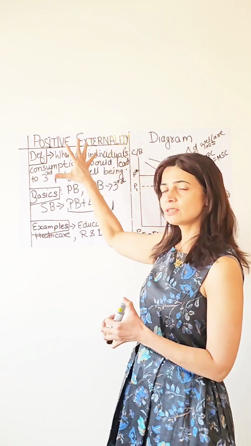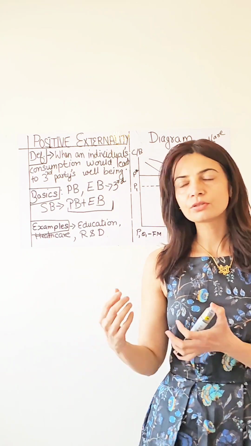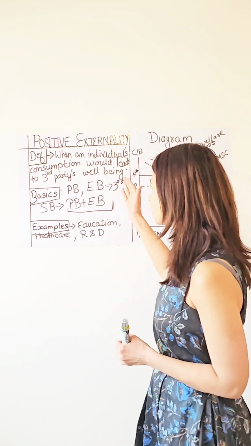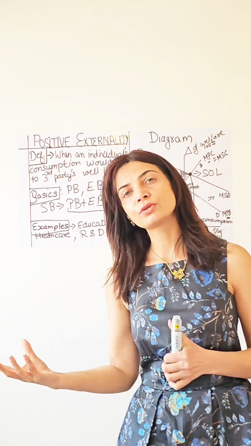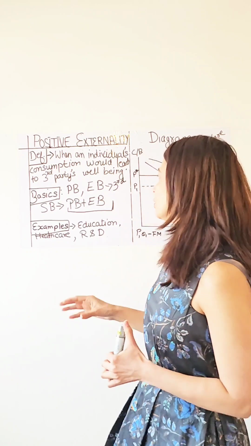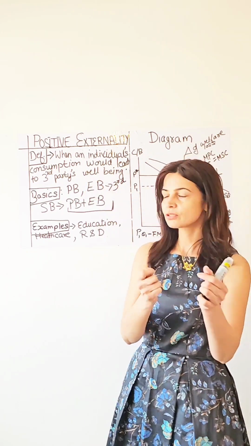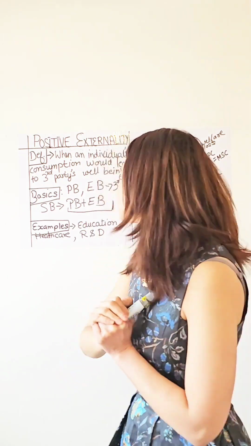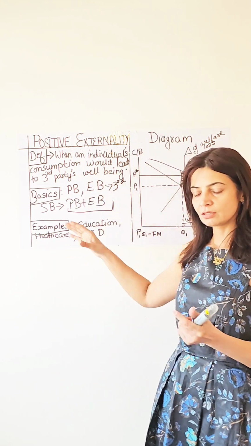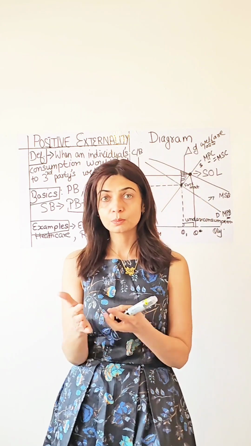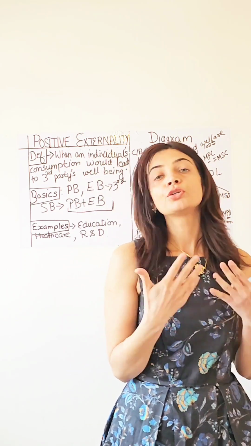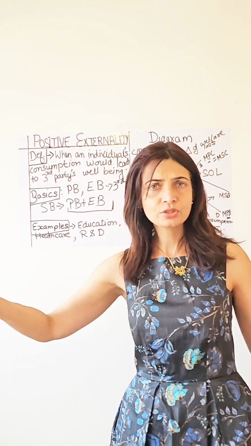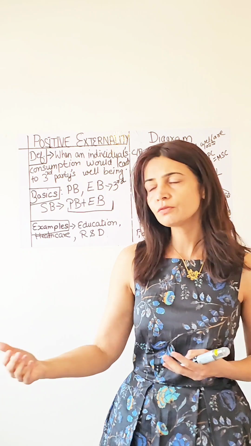Alright, so let's try to now quickly review everything we started with. We started with a very simple definition that merit goods would lead to positive externalities. Positive is good news for everyone. Therefore, third party is also going to gain along with the consumer who is going to buy that product or service. In order to apply our knowledge about positive externalities, we try to understand the basics so that we know what's the difference between a private benefit that will be for you as a consumer, and external benefit for everyone around you who did not pay for that good or for that service.